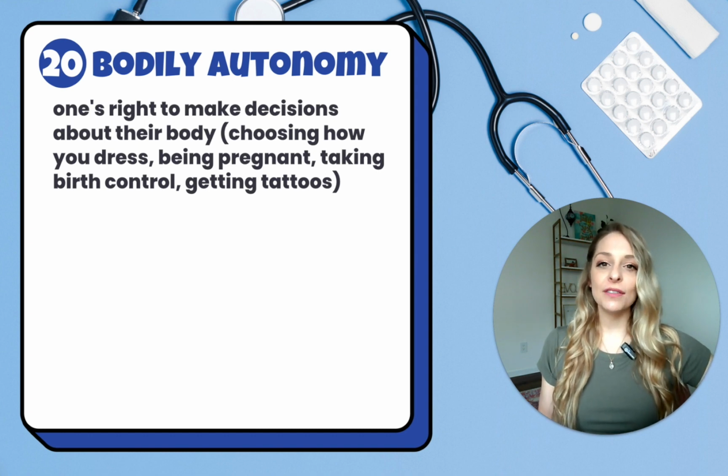This is a super advanced collocation, and it has only recently become part of everyone's vocabulary, mainly because of the decision about Roe v. Wade. So bodily autonomy refers to one's right to make decisions about their own body. This could be choosing how you dress, whether or not you want to stay pregnant, whether or not you want to take birth control, or even whether or not you want to get tattoos. One of the fundamental beliefs of the left and of Democrats, or people who are pro-choice, is that we all have a right to bodily autonomy, and we should be able to choose what we do with our bodies.